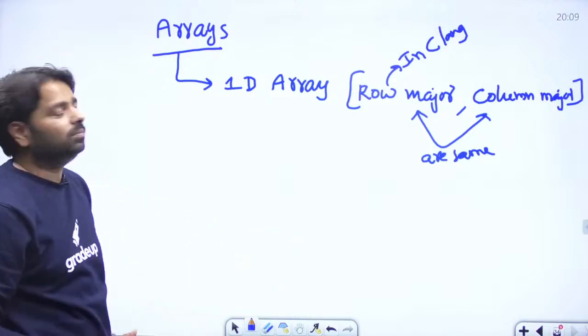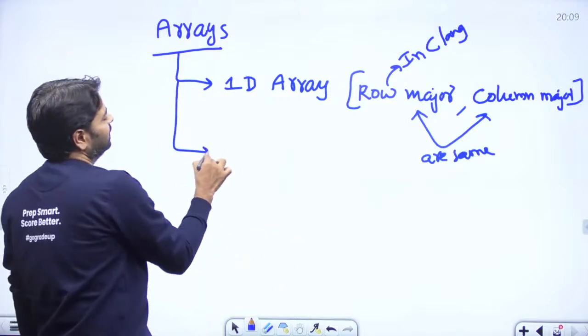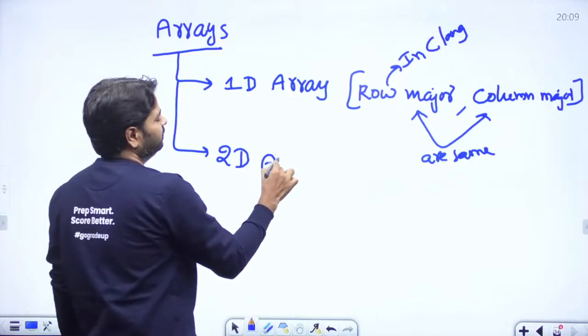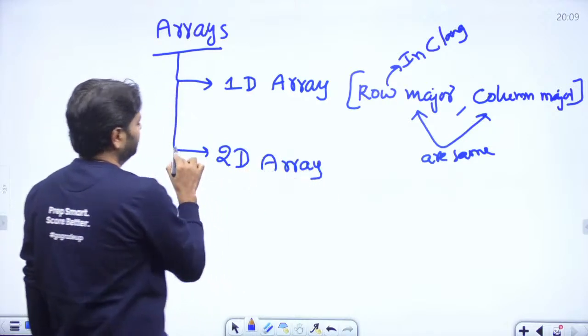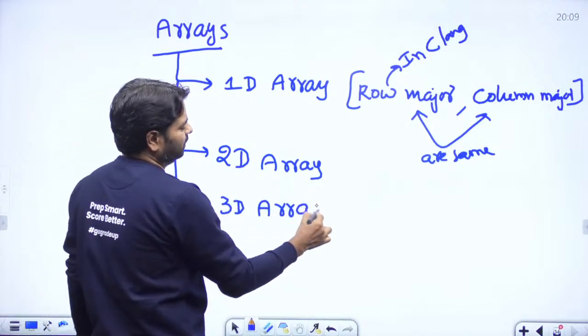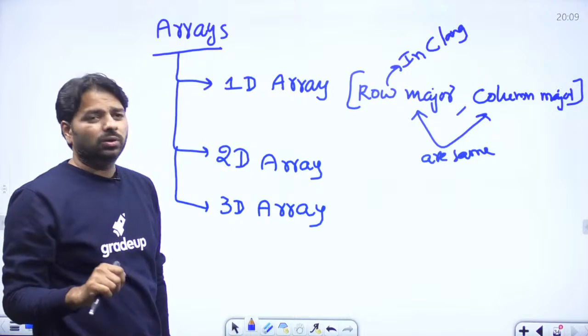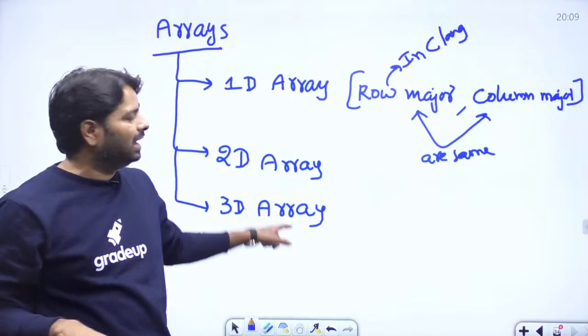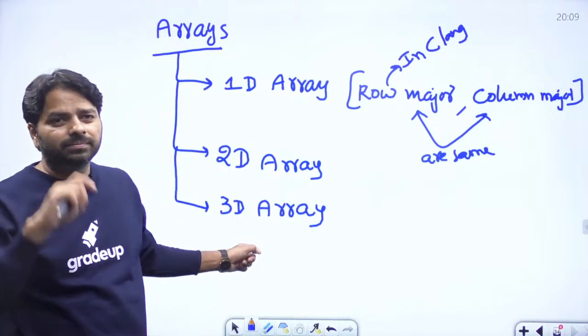Yes, you want 3D also? Okay, let's do it. Then 2D array, then 3D array. Let's take just one example for all of them. Today also in the 50 questions we have one example for that.